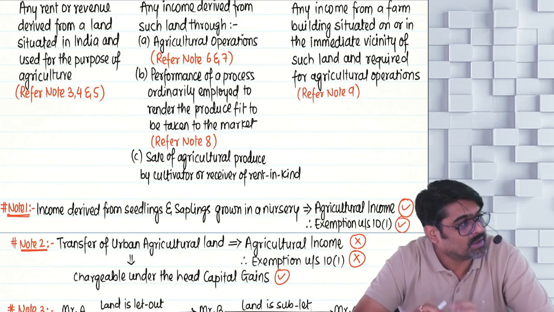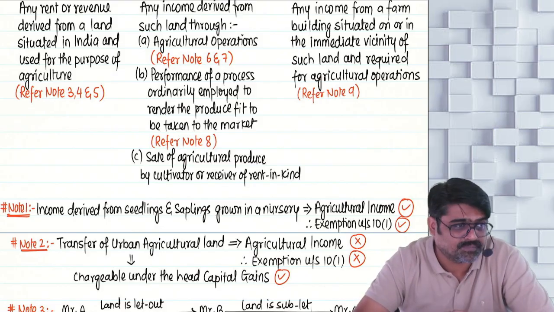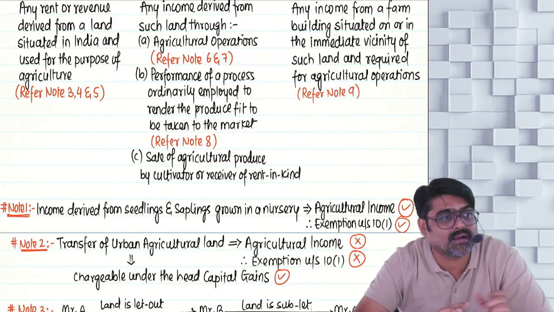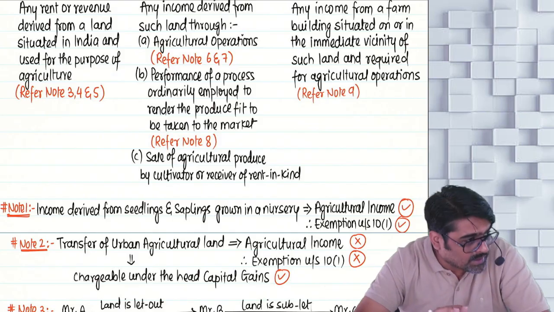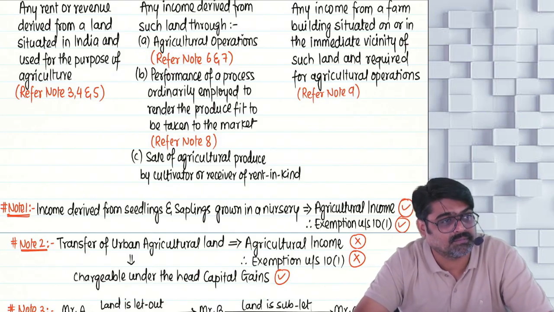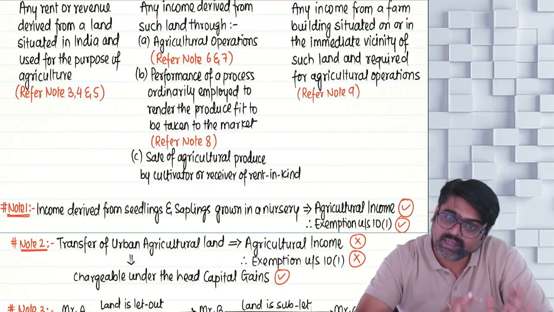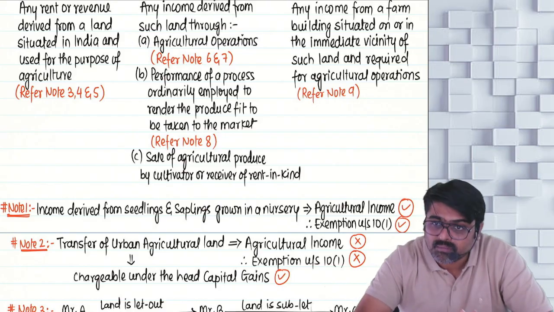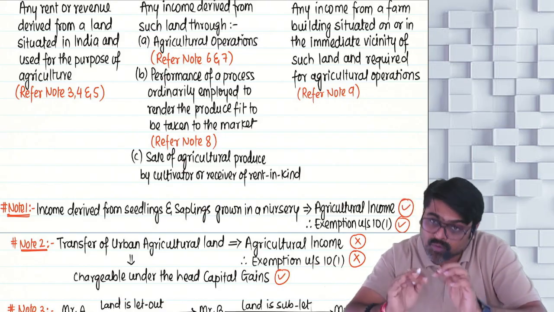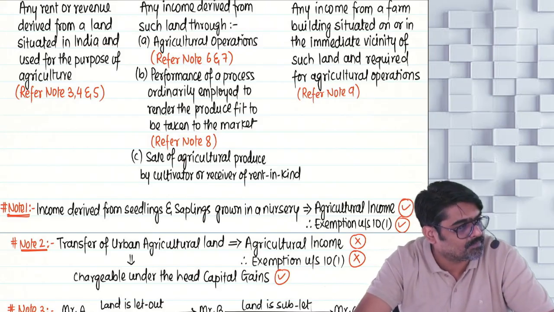Understanding? So if you are an assessee, and you are earning any income through agricultural operations, meaning basic operations as well as subsequent operations, the income which is earned by performing these types of operations is known as agricultural income.